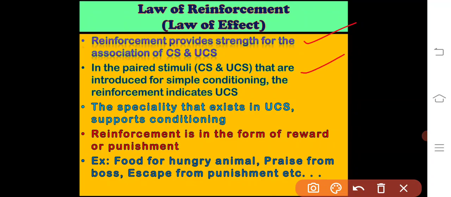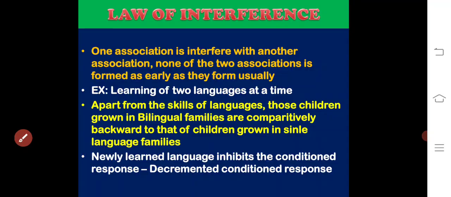The specialty that exists in the unconditioned stimulus supports the conditioning. Reinforcement is in the form of a reward or punishment, as we just discussed. For example, providing food for a hungry animal, people getting praise from their boss, and escape from punishment are reinforcement things.